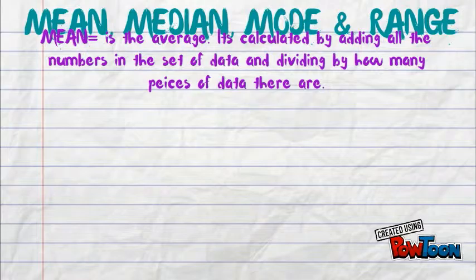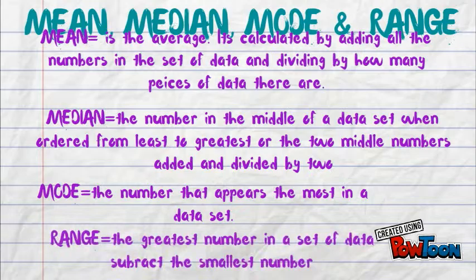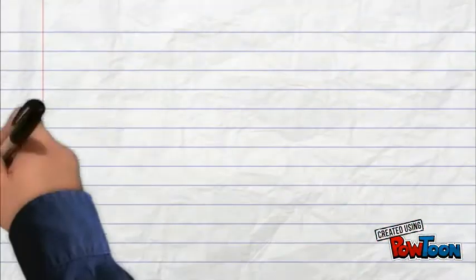Mean, median, mode, and range. Mean is the average. It's calculated by adding all the numbers in a set of data and dividing by how many pieces of data there are. Median is the number in the middle of the data set when ordered from least to greatest, or the two middle numbers added and divided by 2. Mode is the number that appears most in the data set. Range is the difference between the greatest number in a set of data and the smallest.